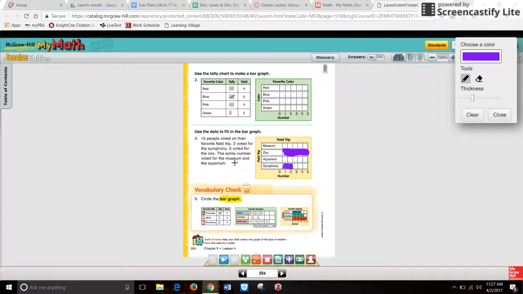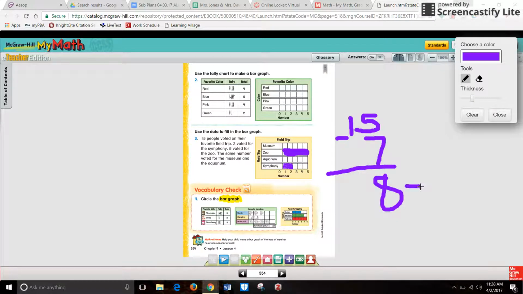And the same number voted for the museum and the aquarium. Now, I don't know how many people voted for the museum or the aquarium, but I do know 15 people voted altogether. And right now I have 5, 6, 7 people who voted. So if I do 15 minus 7, I know that is 8.